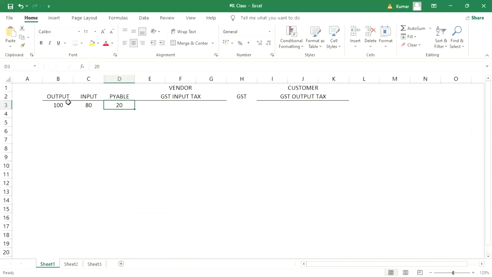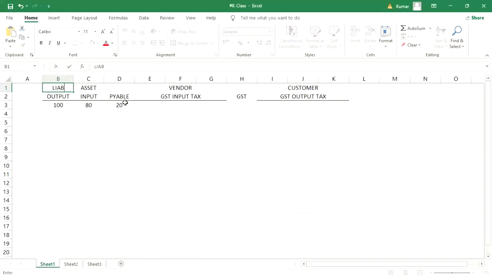Okay. Now, input tax is treated as an asset and output is our liability. In accounting funda, whatever input we have paid to the vendor, guys, this is your asset. Why? Because whatever we have paid, we have nothing to worry about, because that much we are going to claim.